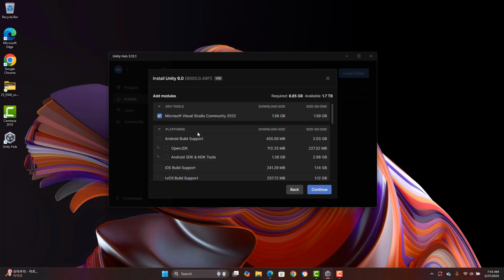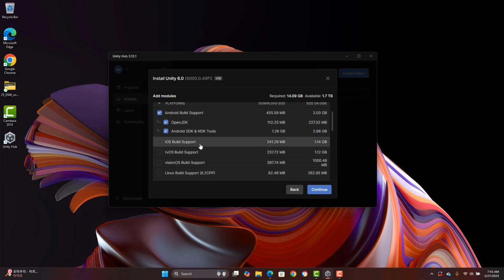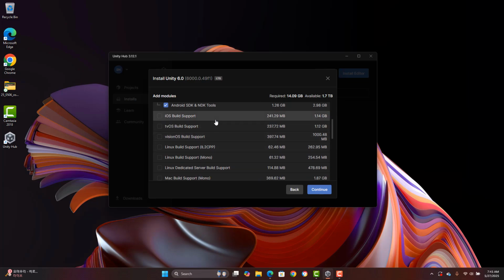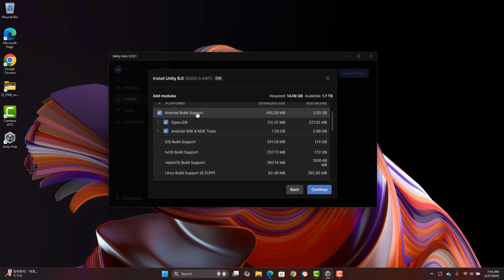And then you have to install some platforms. So Android build support, OpenJDK, and Android SDK and NDK tools. Basically, if you want to export your project to an Android phone, you need this. And iOS or iPad, let's ignore that because you need a Mac to do that. I'm installing this on PC, so I'll just install the Android platform.